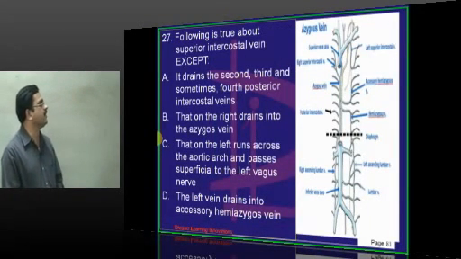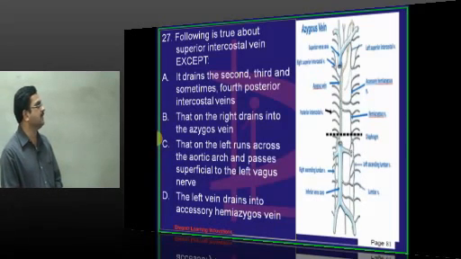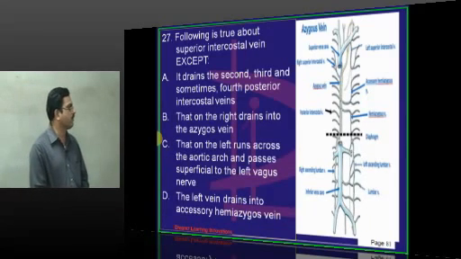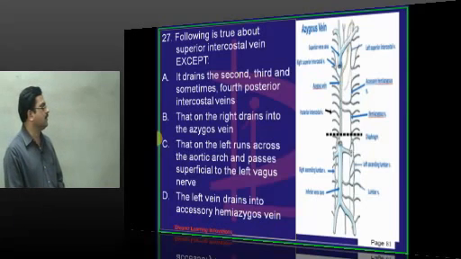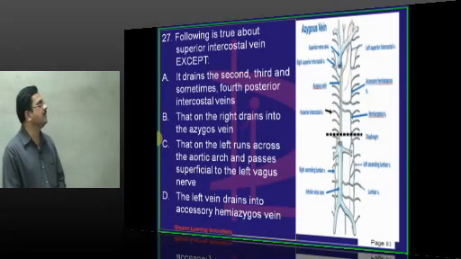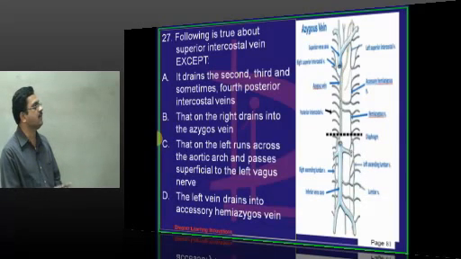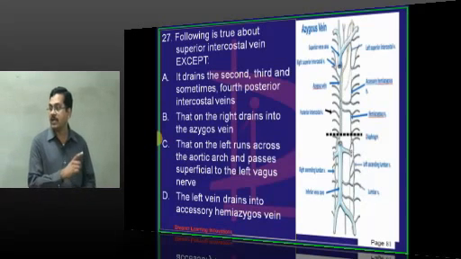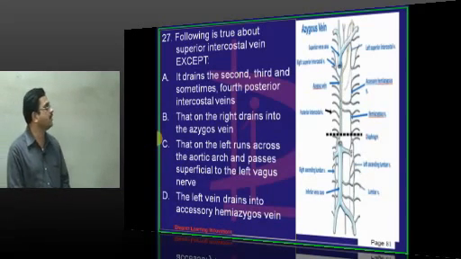The following is true about the superior intercostal vein, except: it drains the 2nd, 3rd and sometimes 4th posterior intercostal veins. That on the right side drains into the azygos vein. That on the left side crosses the arch of the aorta superficial to the left vagus nerve. The left vein drains into the accessory hemiazygos vein. So on the right side, the superior intercostal vein drains into the azygos vein, that is correct. The left superior intercostal vein, which is formed by the union of the 2nd, 3rd and 4th posterior intercostal veins, crosses the arch of the aorta and drains into the left brachiocephalic vein. So the wrong answer is D.